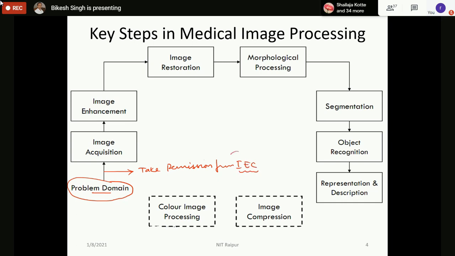This is very important if you want to collect your own data, conduct your own study, and don't want to use data available in the public domain. In that case, you have to first take the permission of the IEC. Until and unless you take the permission, your study is not ethically valid.